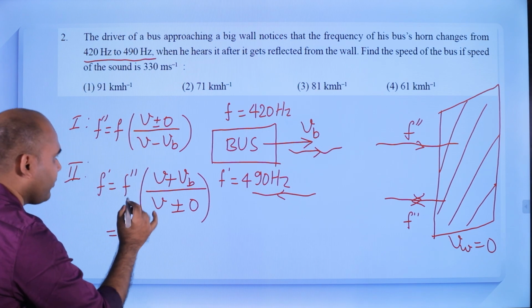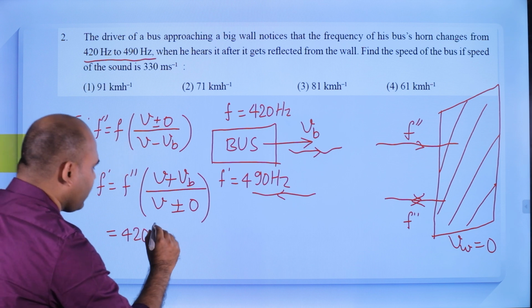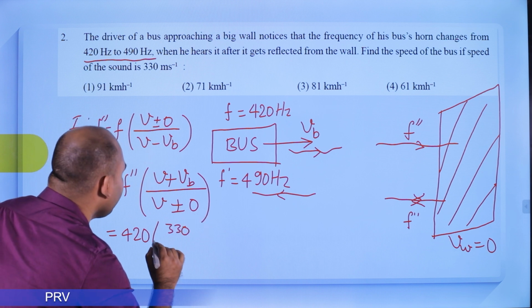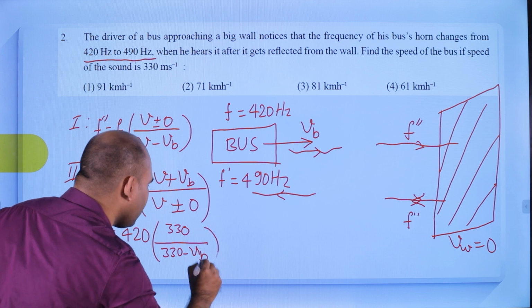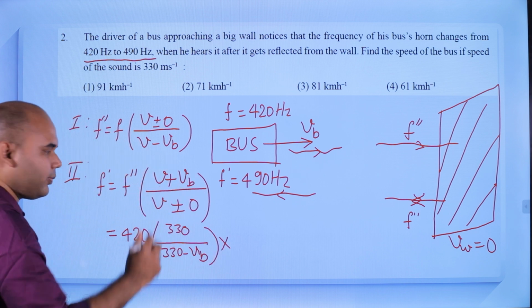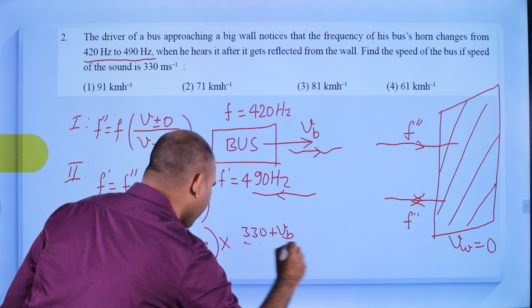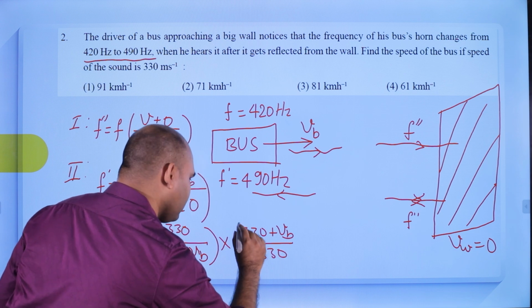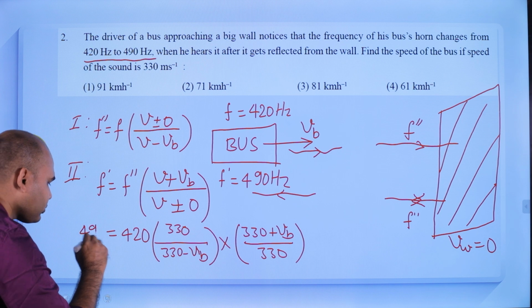So you can put the value of F double dash from here. So it is F, and F is 420, divided by V, which is 330, it is given, divided by 330 minus Vb, into 330 plus Vb by 330. And this F dash is given as 490.